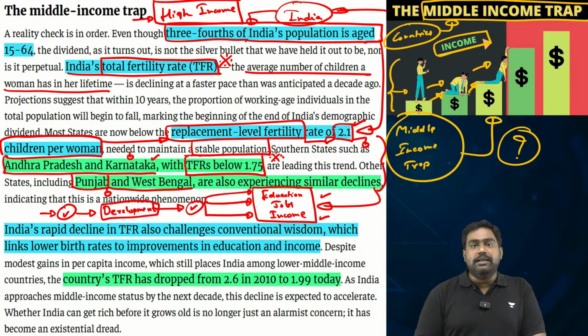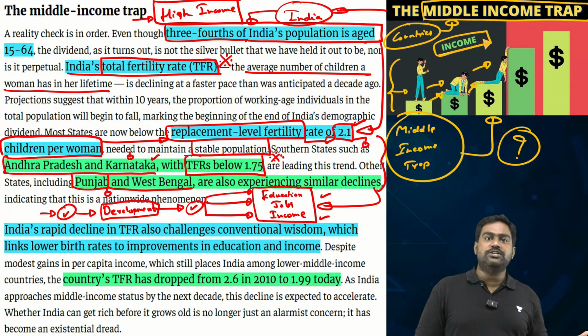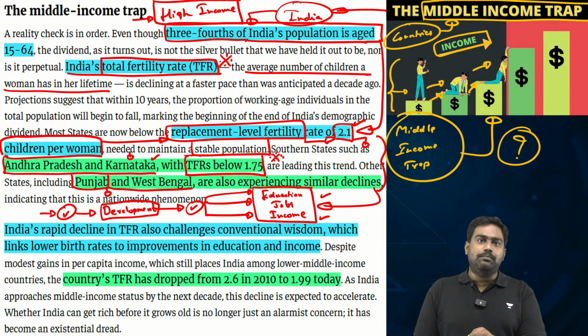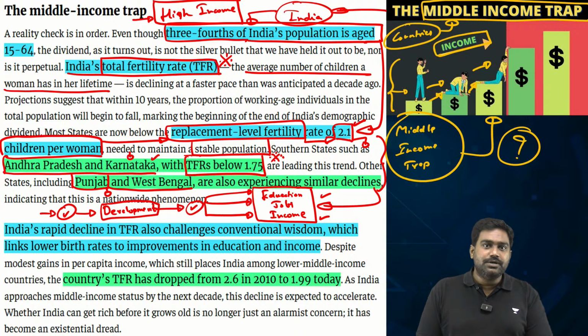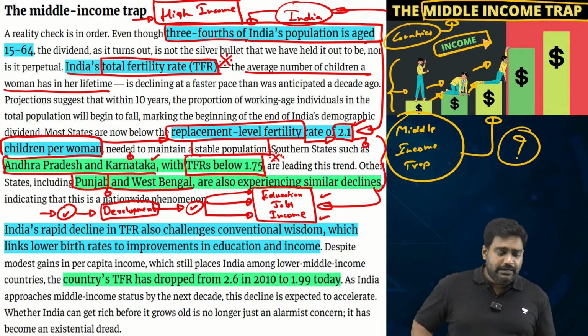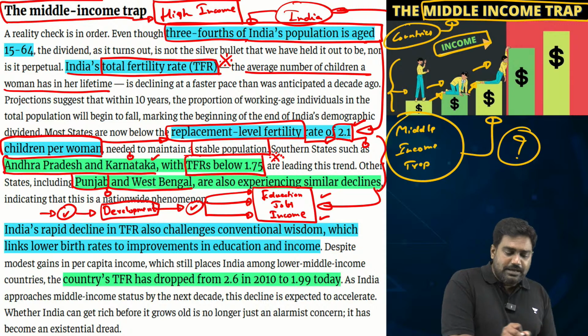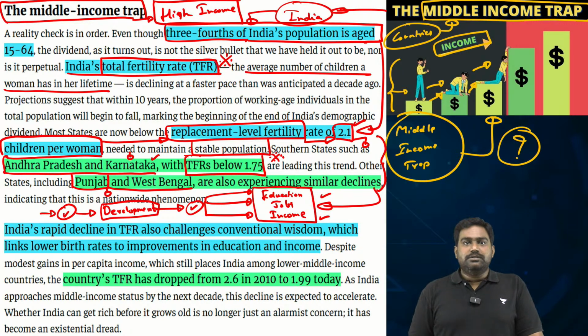Which means that eventually India will be left to deal with a large proportion of old age population with very limited development, limited education, and growth opportunities. So there is a possibility that our demographic dividend may never be utilized. This might just be a myth, and it's not perpetual, as you can see.